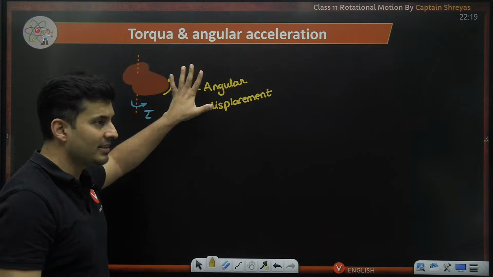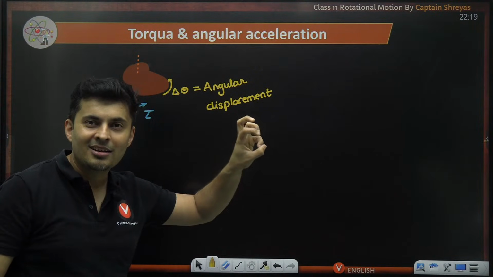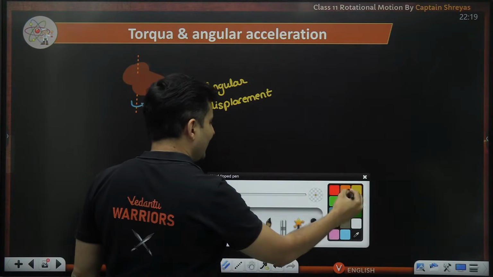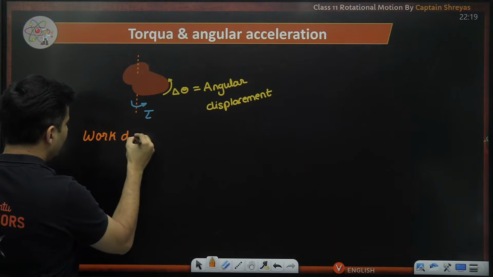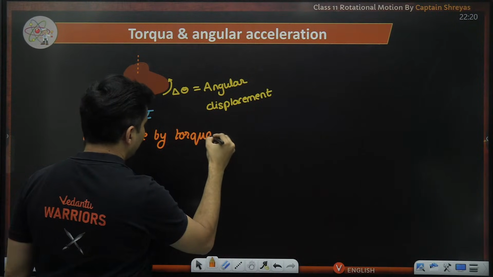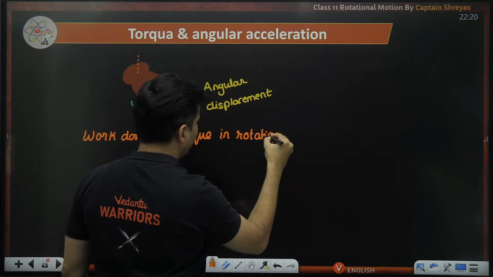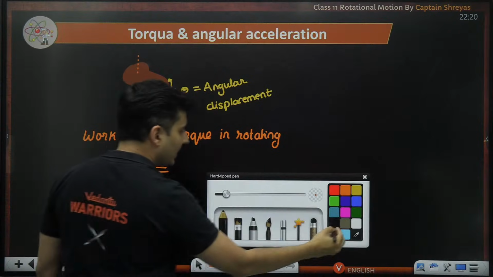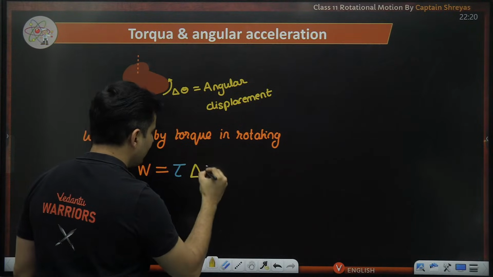If a force displaces something, that force does work. If a torque rotates a body, then the torque is also doing work. So I can say that the work done by the torque in rotating that particular body is simply the value of the torque multiplied by the angular displacement.